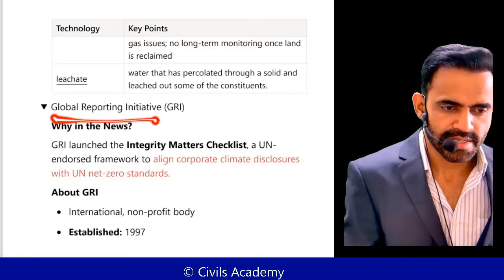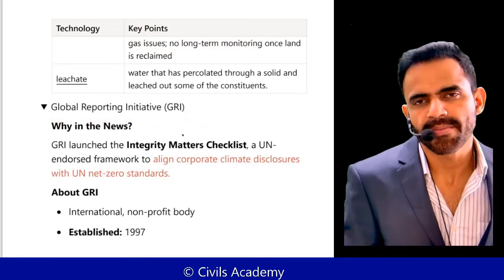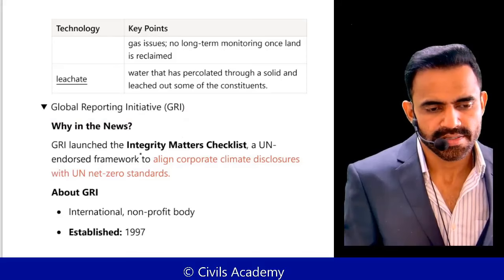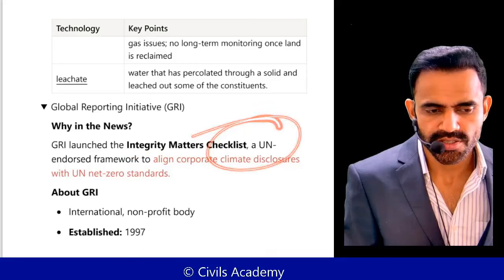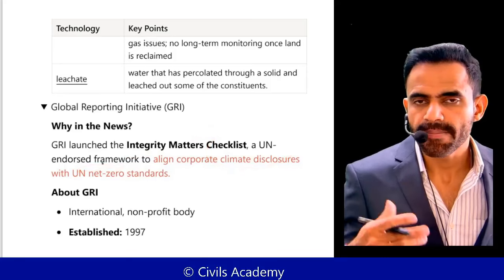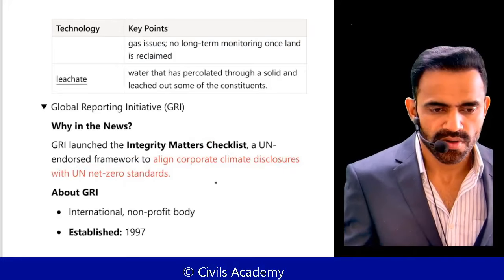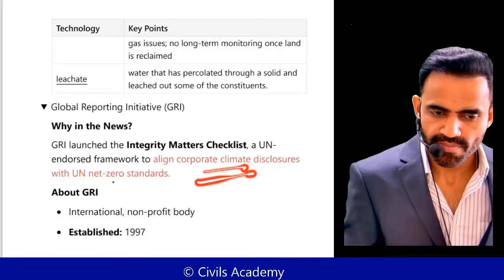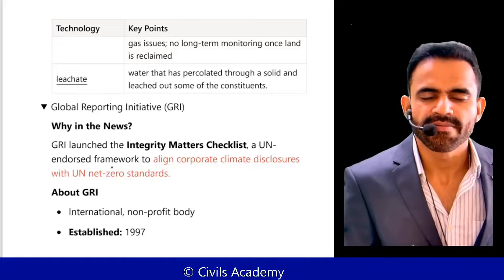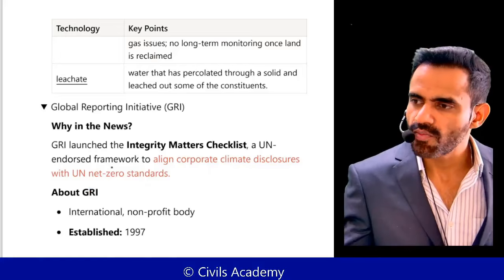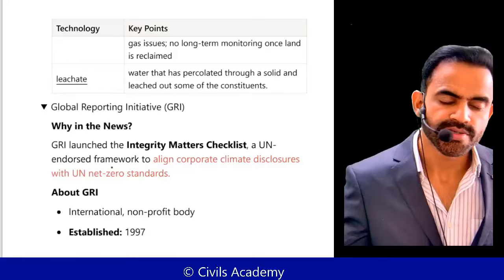Next is related to the Global Reporting Initiative. Just remember this thing. It is an initiative launched by Integrity Matters Checklist. It is a UN endorsed framework for the companies that they need to disclose their environmental impact in their reports. In a very simple sense, you are a company, how much carbon you are emitting, you need to specify. That's it.